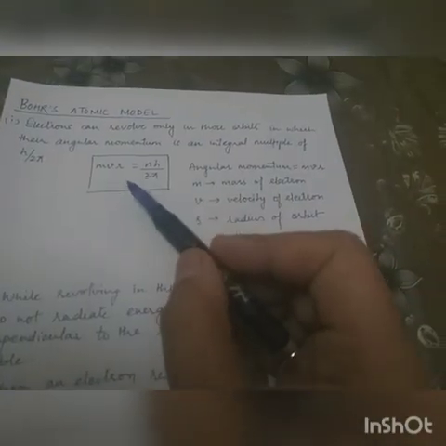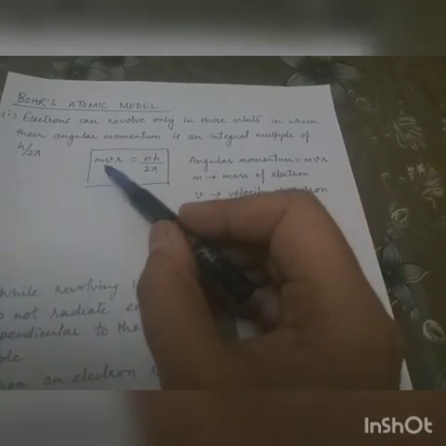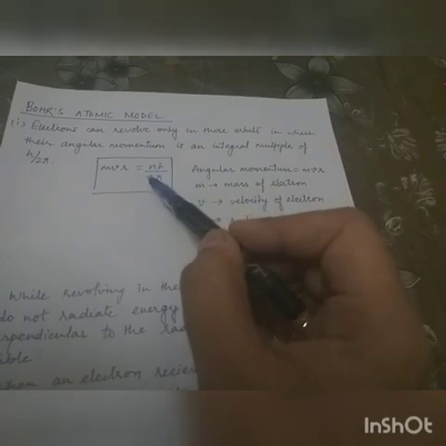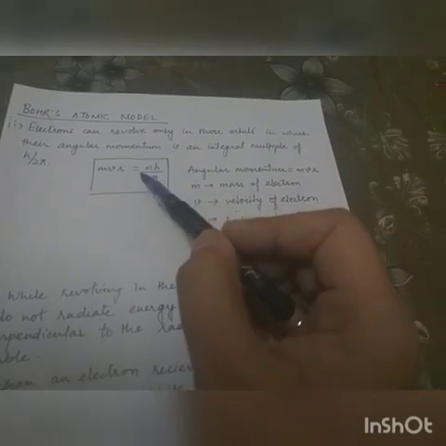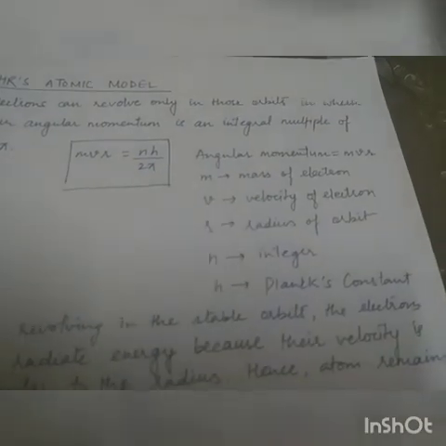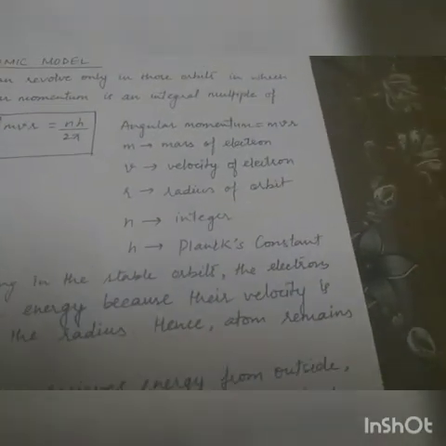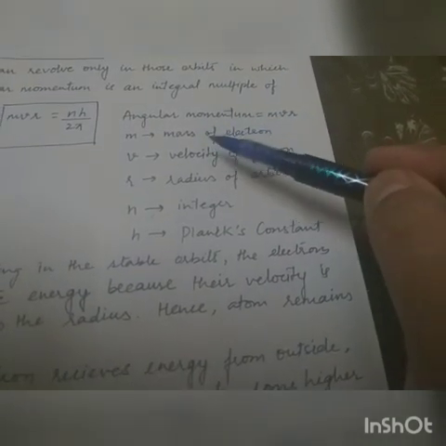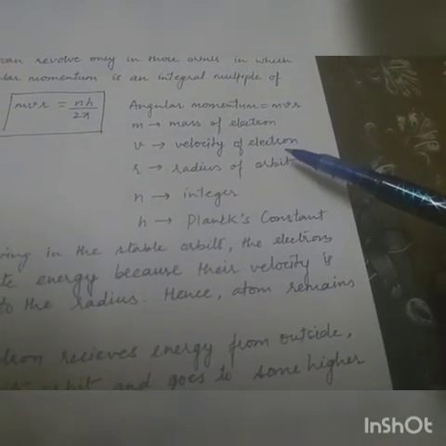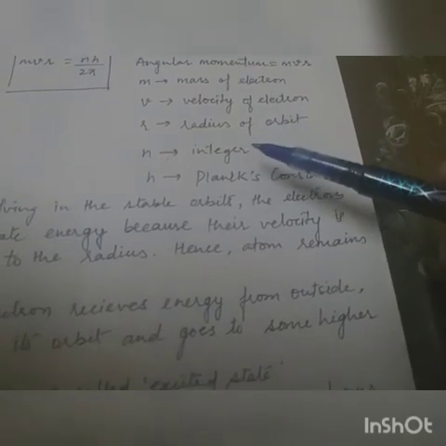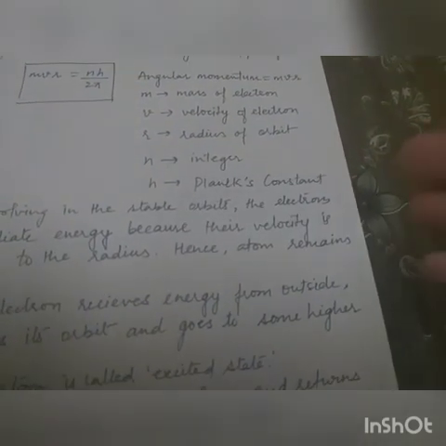So, as you know, the angular momentum is mvr. It must be equal to an integral multiple of h upon 2 pi, means here n is an integer. All the things are explained over here. Angular momentum is mvr, m is the mass of the electron, v is the velocity of the electron, r is the radius of the orbit, n is an integer, h is Planck's constant.